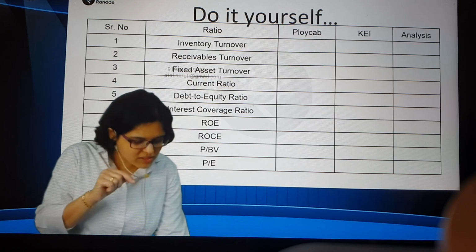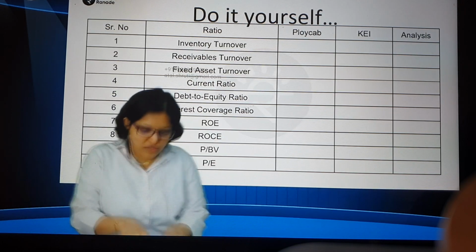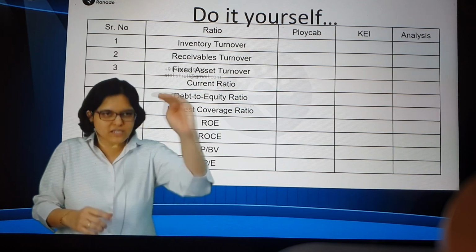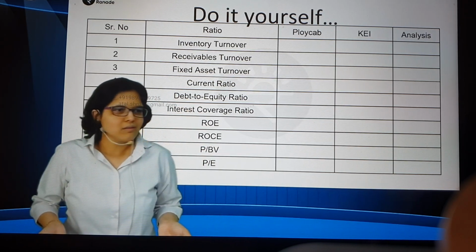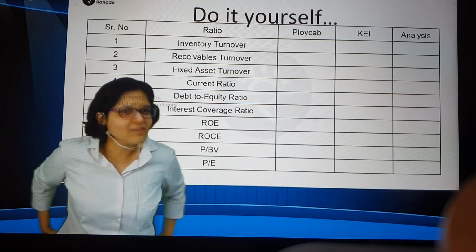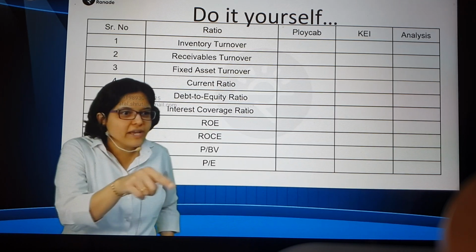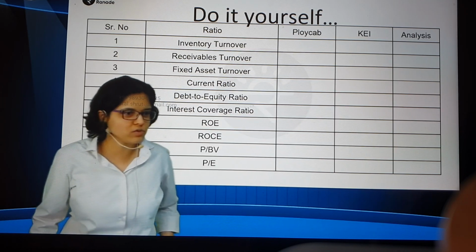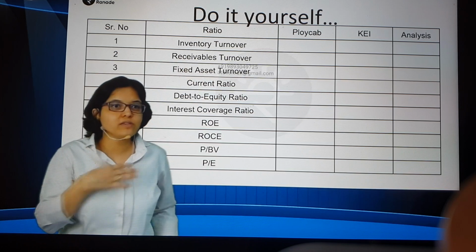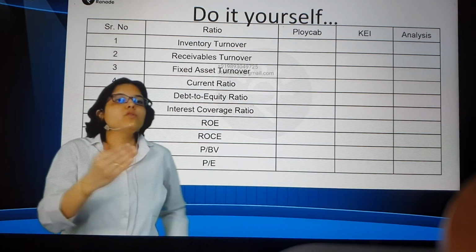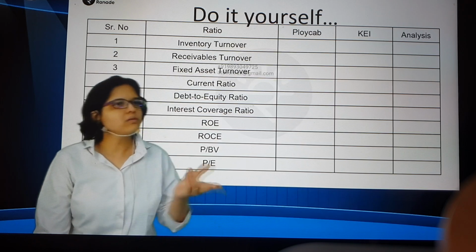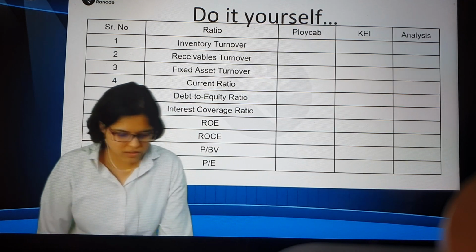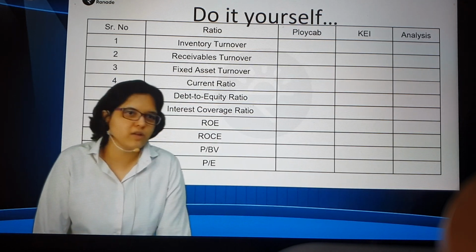And how is the number of days calculated? It is as simple, using the same two parameters. Receivable in number of days we calculate as receivables divided by turnover multiplied by 365. That is how we get receivables in number of days. Someone asked me after the class yesterday, so I thought I should clarify this in the class also. It's available ready-made, but if you were supposed to calculate it, it is as simple as receivables divided by turnover into 365.